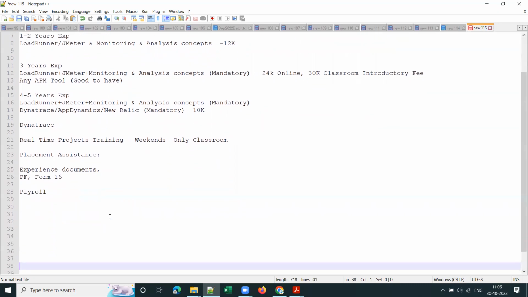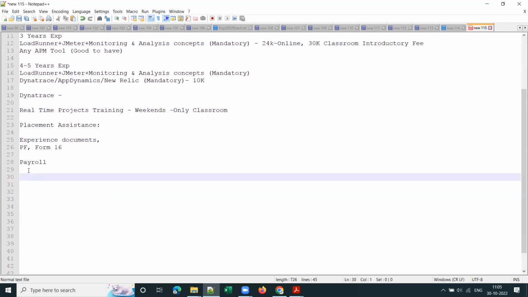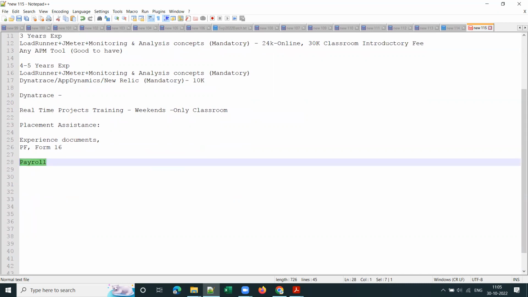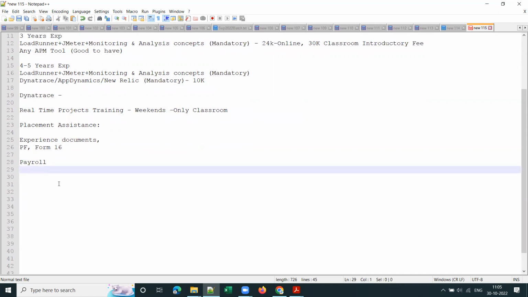Now, what is this payroll processing? Every month, you will be transferring your own amount to the company, and they will be transferring it to your account as a salary from their company account. If you start this payroll processing at the moment you join the training, then by the end of the training, you will get a genuine bank statement, and PF you will get anyway, and Form 16 after the end of the financial year.